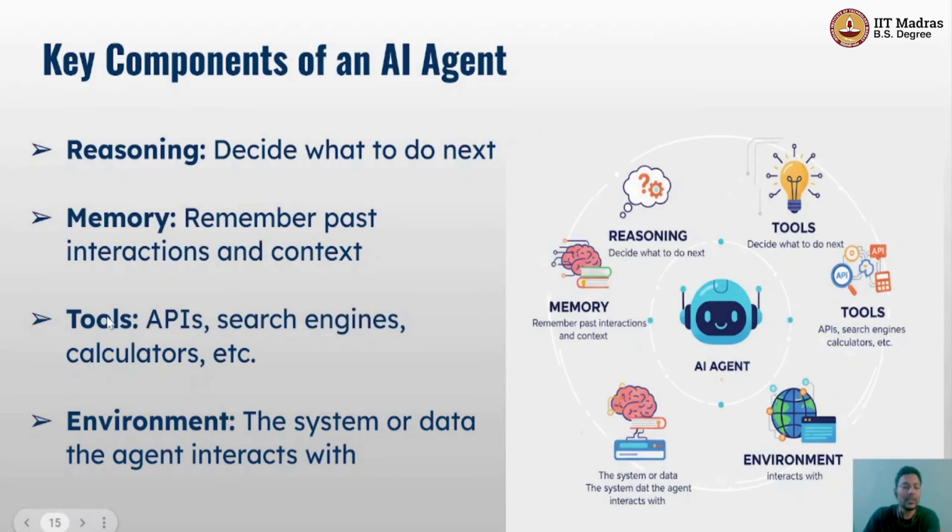Then comes the environment. The environment is the context in which the agent operates. It could be an inbox, a set of documents, a website, or even a physical system. Understanding the environment is key to taking effective actions. Together, these components make the agent autonomous and capable of complex reasoning.